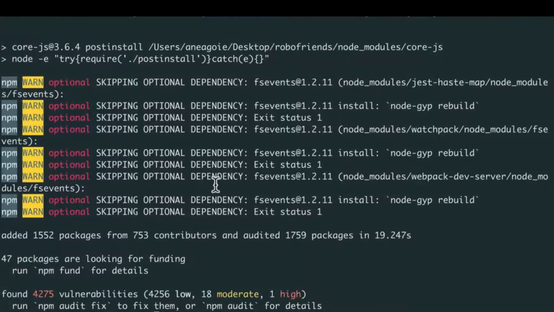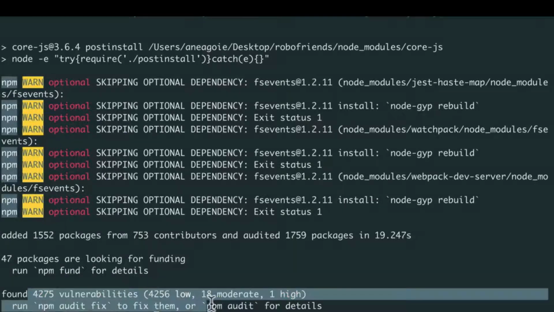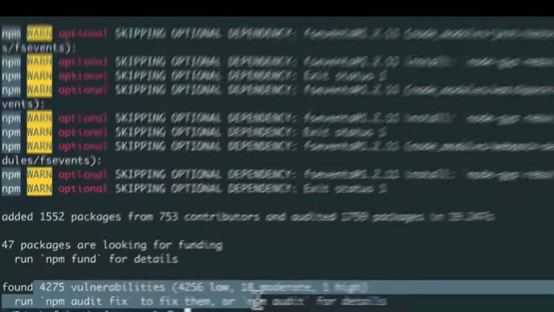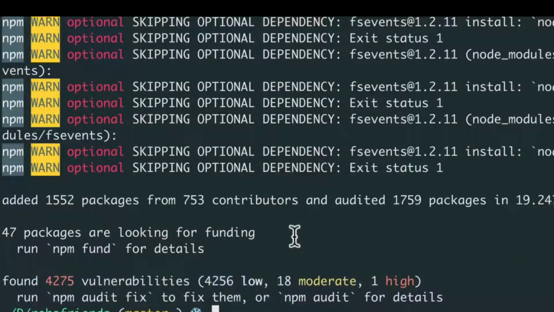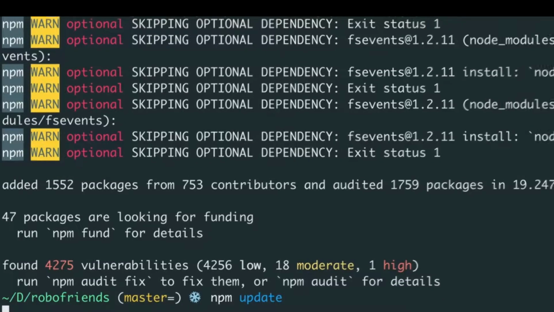Now, one of the things that will happen, and this is something we've already talked about, is that whenever you're revisiting an old project or grabbing a project from GitHub that has been around for a while, you'll get a lot of vulnerabilities because libraries haven't been updated. So the first command that I always like to do after npm install is npm update to update my libraries.